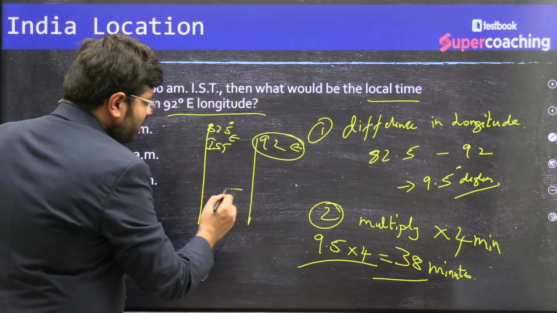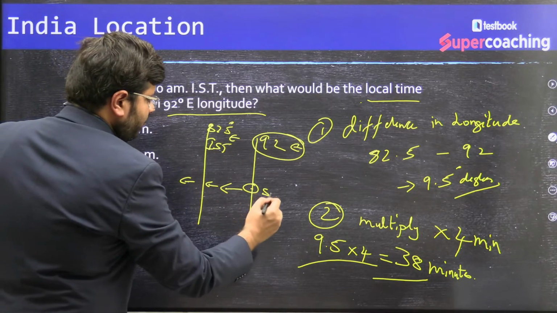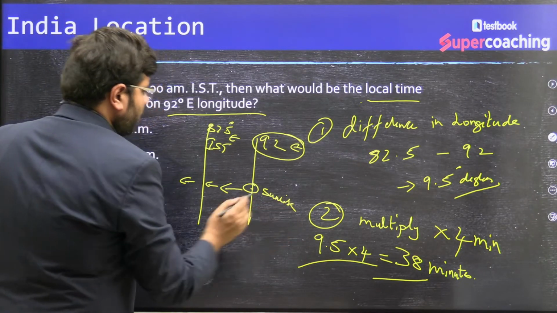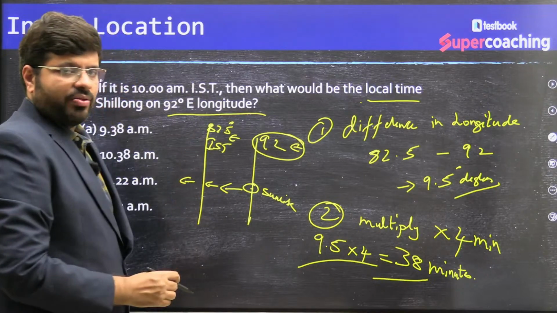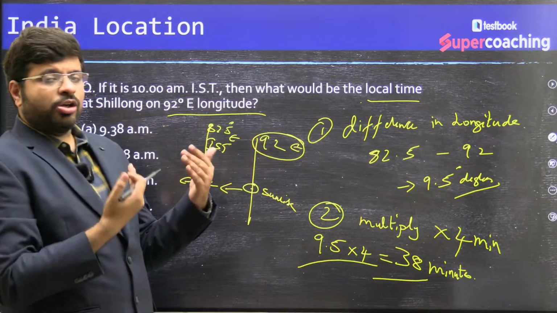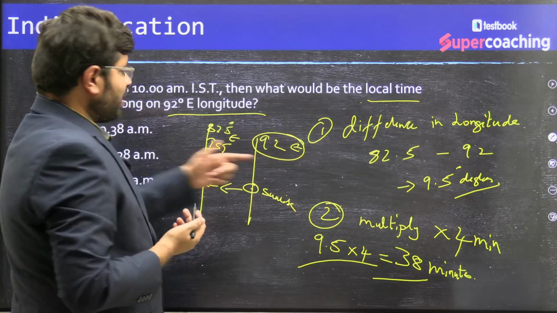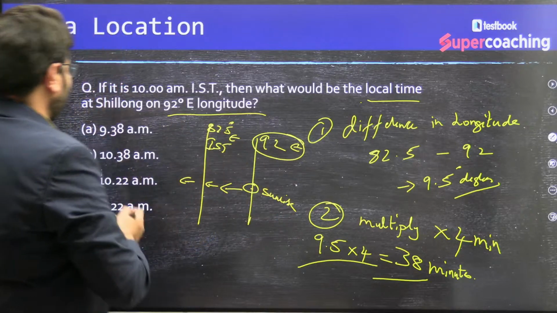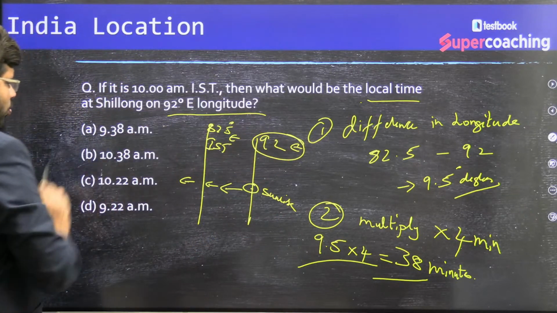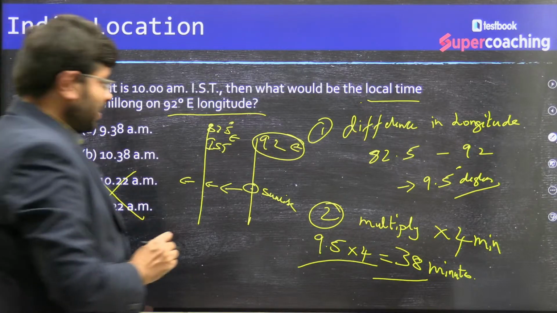The sunrise will be moving like this, no? So first sunrise is here, then sunrise on the 82.5. So 92.5 is ahead, and we at 82.5 are behind. So what will happen? The first sunrise is there and then to us, and there is a difference. The difference is 38. The moment you are talking about 38, you see these two options are ruled out.